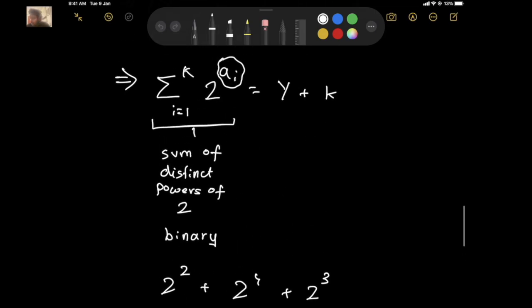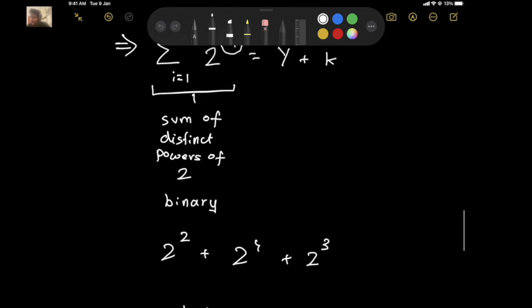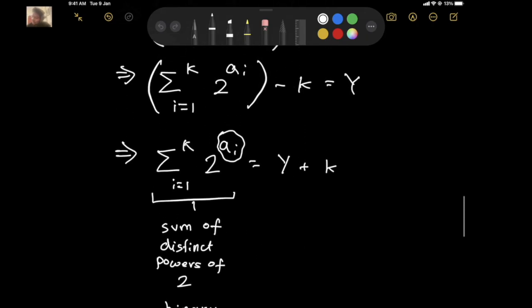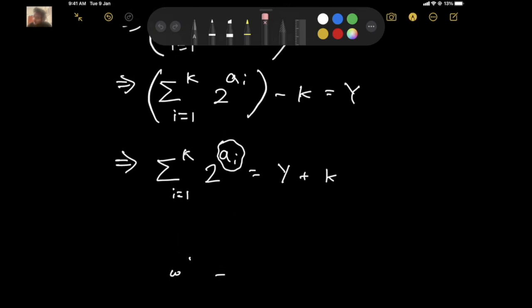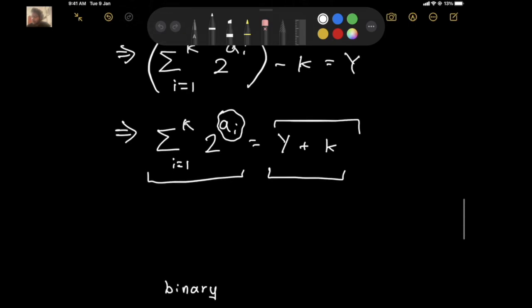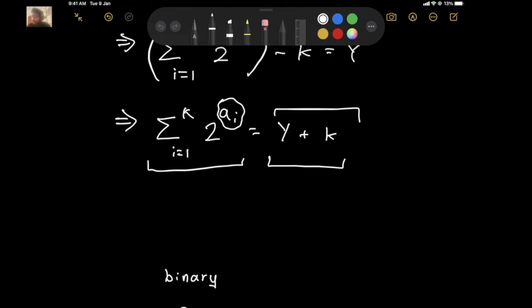Now why exactly does this help us? It's because each number has a unique representation in binary. And so if we're saying that both of these sides are equal, then it means that all these ai are representing the binary version of y plus k. So that means that y plus k can be written uniquely in this form, in this summation.